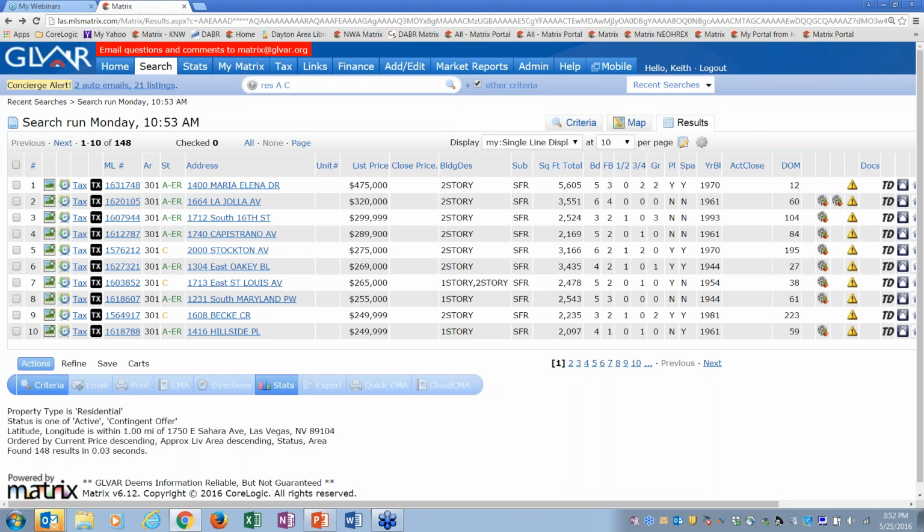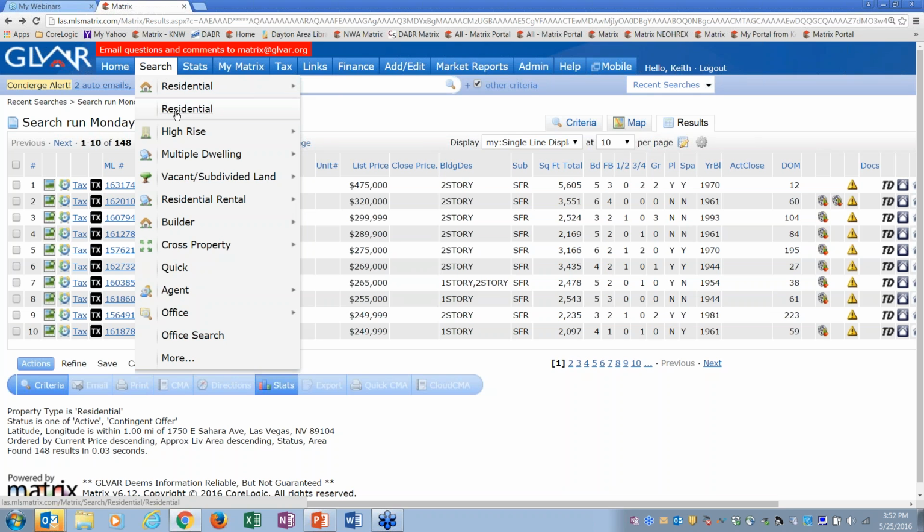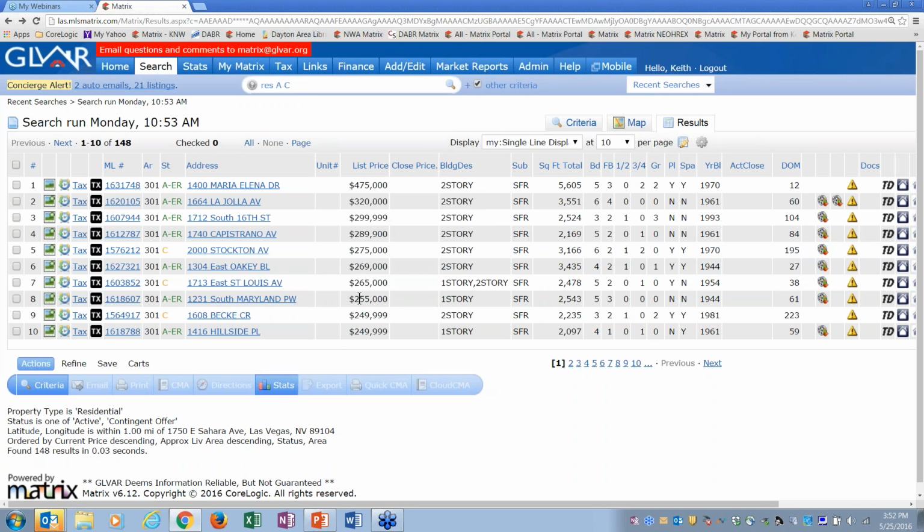Let's say I'm in the middle of a search for John, and now Sally wants to call me up and wants me to do a search for her. Well, in Fusion, we had a neat little system with multiple tabs. You could just click on that little green plus sign and open up more and more search tabs. We don't have that in Matrix, but here's how you can do virtually the same thing. Right now in Matrix, if I click on residential, I'm going to lose this search back here for John.